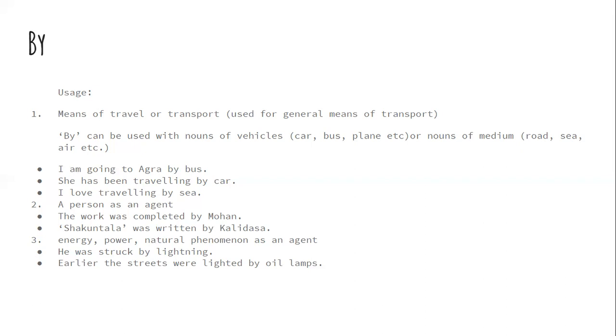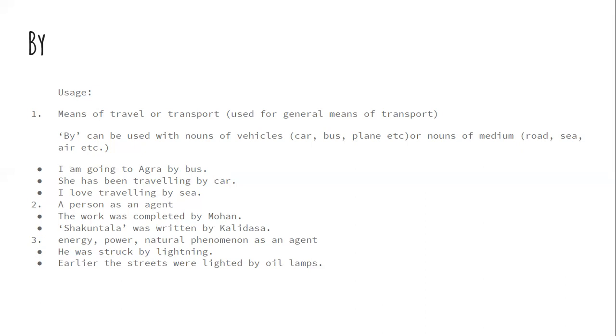Shakuntala was written by Kalidasa. Shakuntala, the book, was written by Kalidasa. So Kalidasa was the agent. He wrote Shakuntala. So by Kalidasa. The preposition by introduces the agent, the person who is responsible for doing the things.